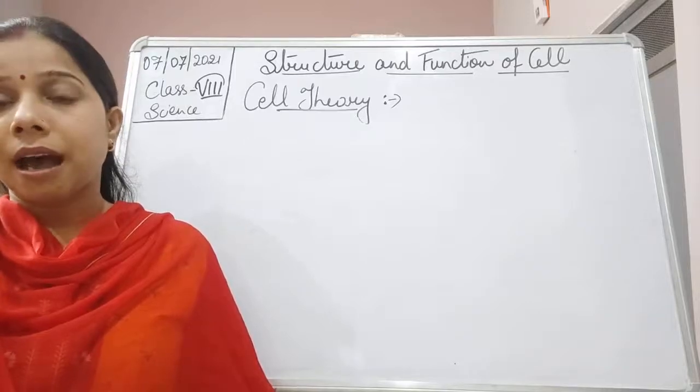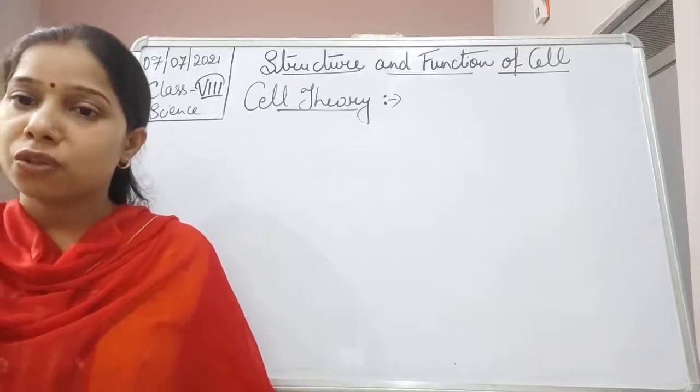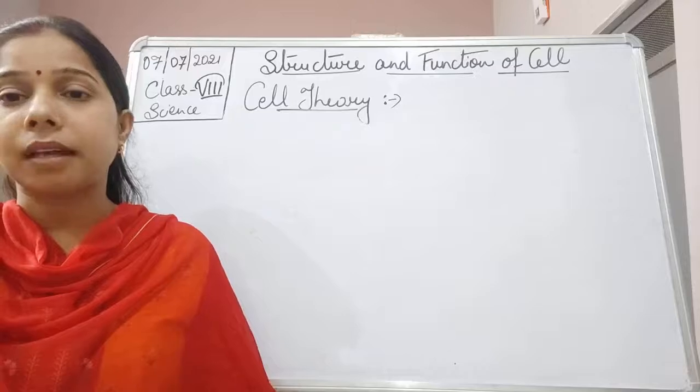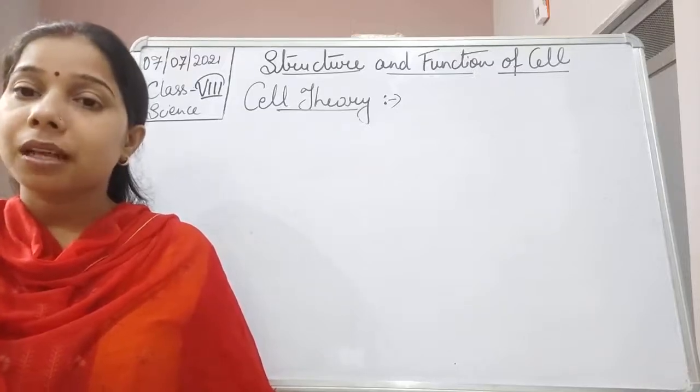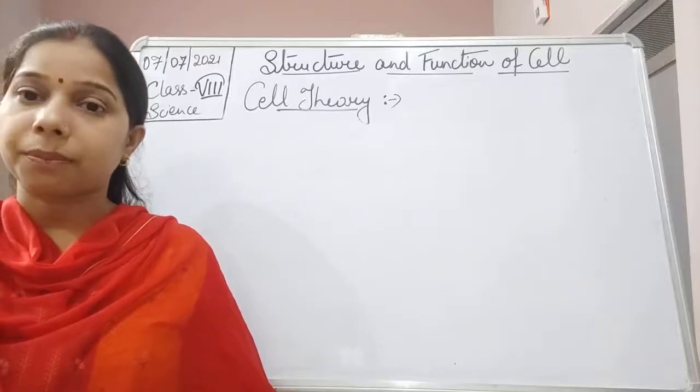Because of such a structure, he called it a cell, because in Latin, cell means little room or compartment.